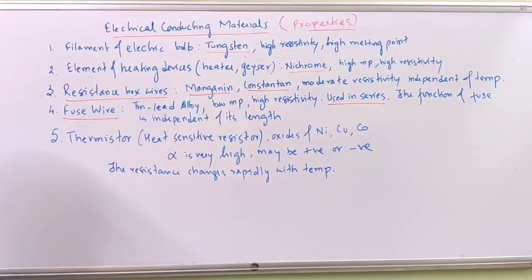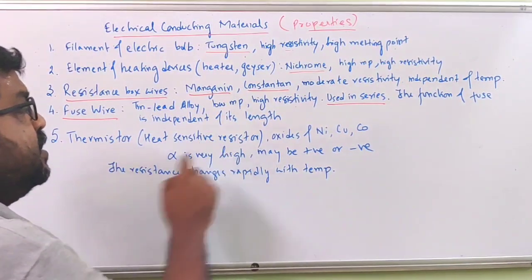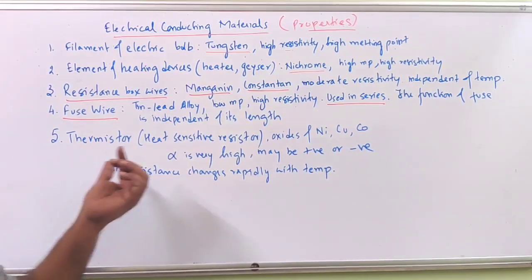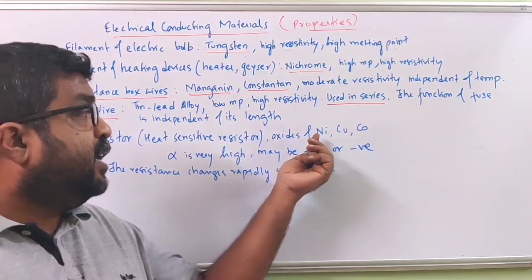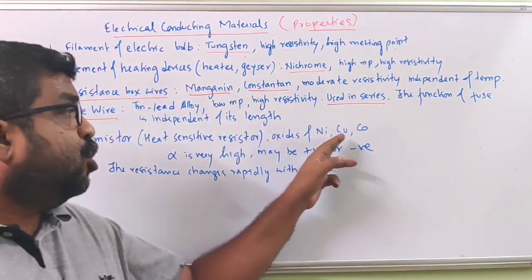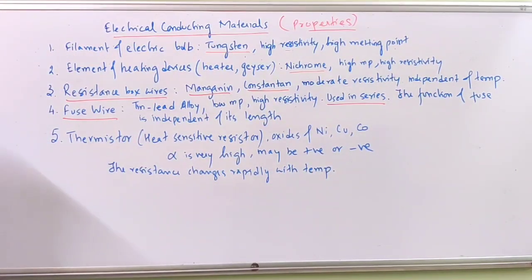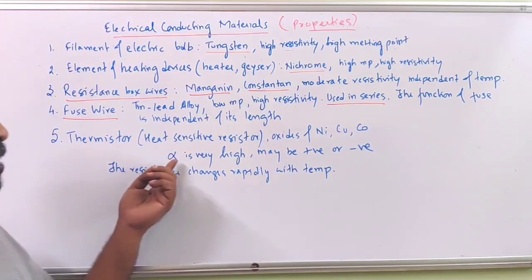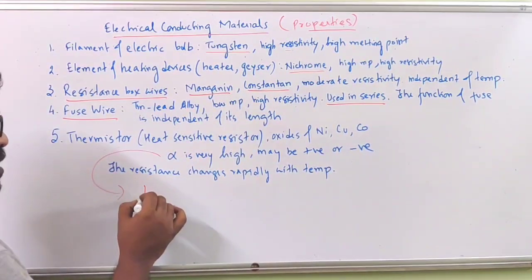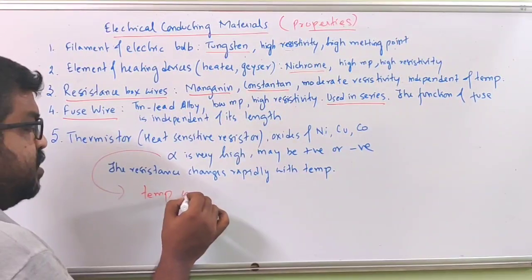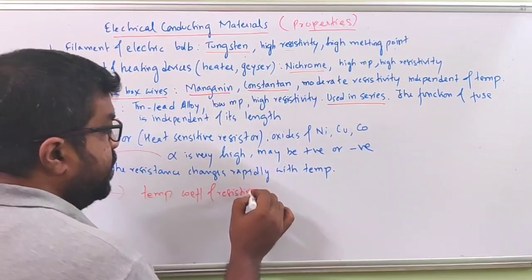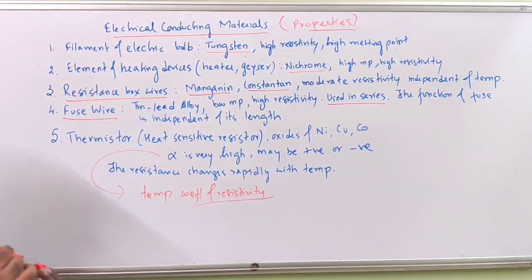Next we have the thermistor. What is basically a thermistor? It is a heat sensitive resistor, and it is made up of oxides of nickel, copper and cobalt. Now what are the properties of a thermistor? Alpha is very high. Alpha is the temperature coefficient of resistivity, and it should be high.